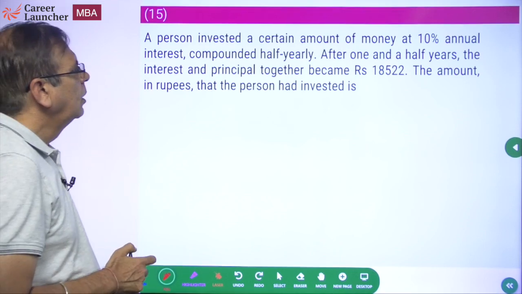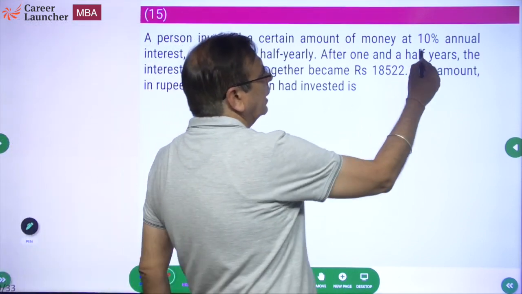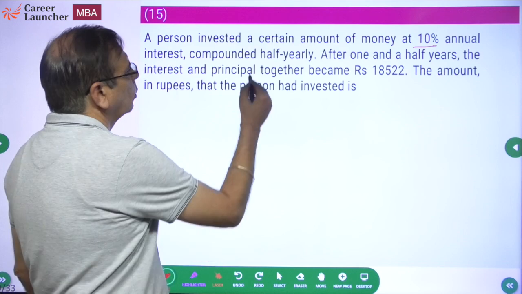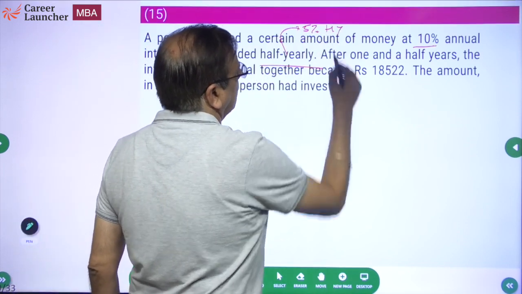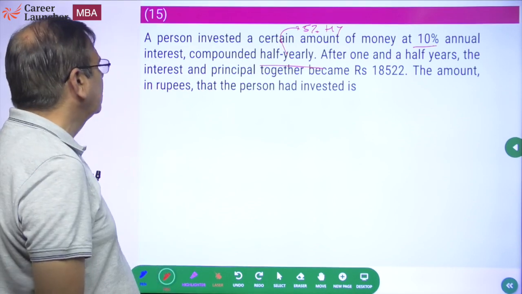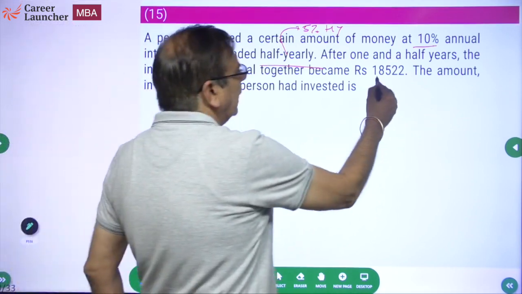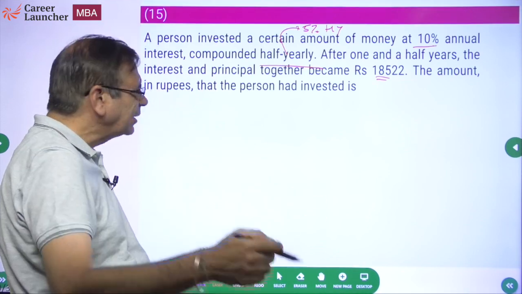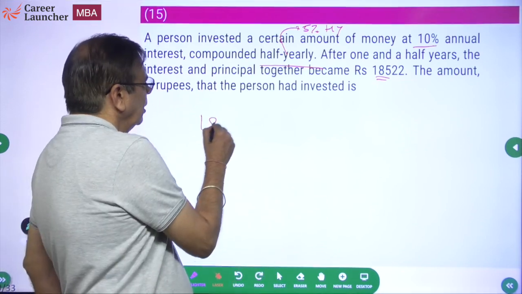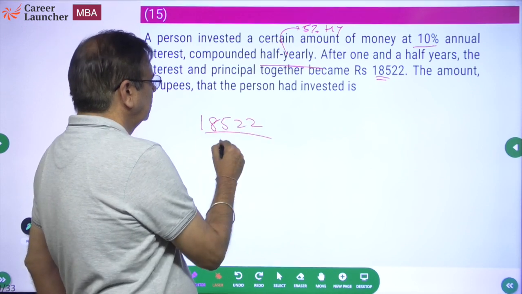Okay. A person invested a certain amount of money at 10% annual interest compounded half yearly. That means 5% half yearly. After 1.5 years, the interest and the principal together become 18,522. What is the amount of fees? Once you can calculate, but remember this is CAT, na. क्या करोगे? Calculator.